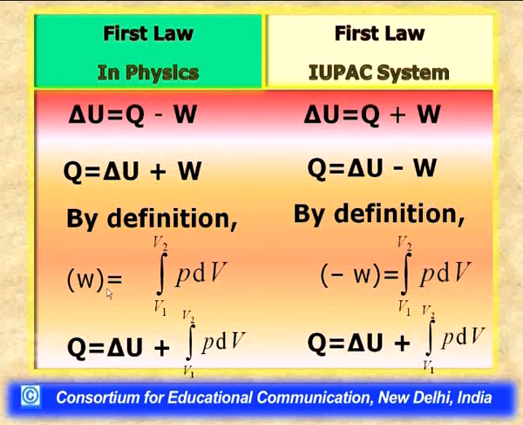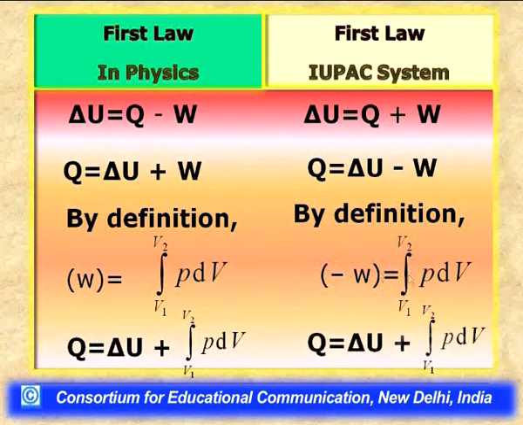Now, by definition, work is a positive quantity in physics. Therefore, work equals the integral from initial volume to final volume of P dV. Similarly, the work by definition in the IUPAC system is nothing but the same equation with a negative sign.